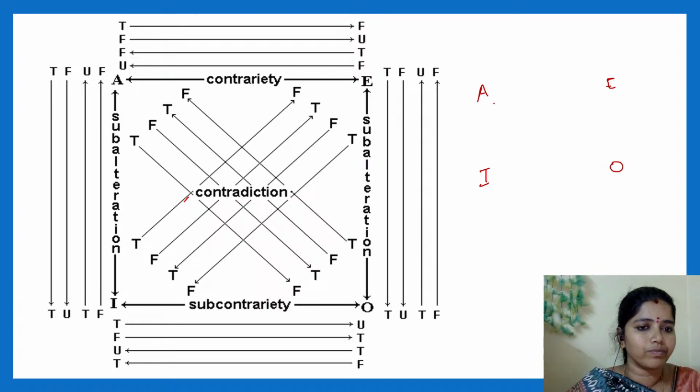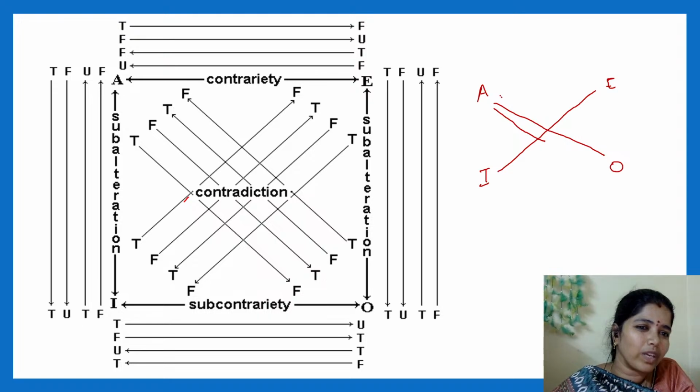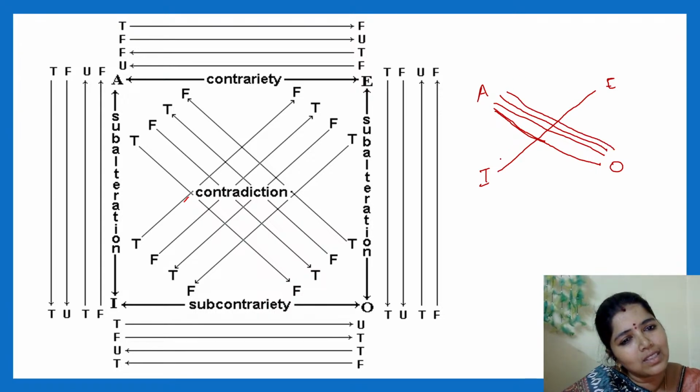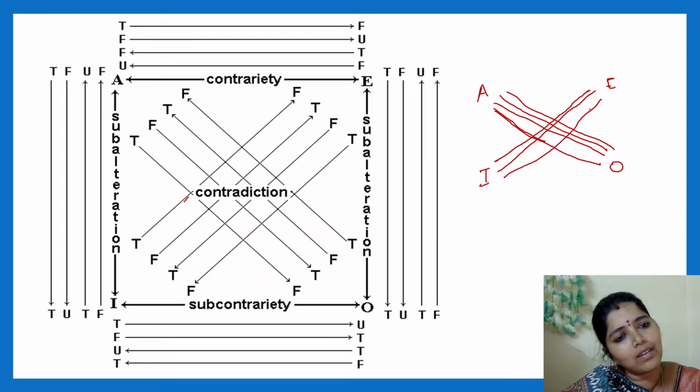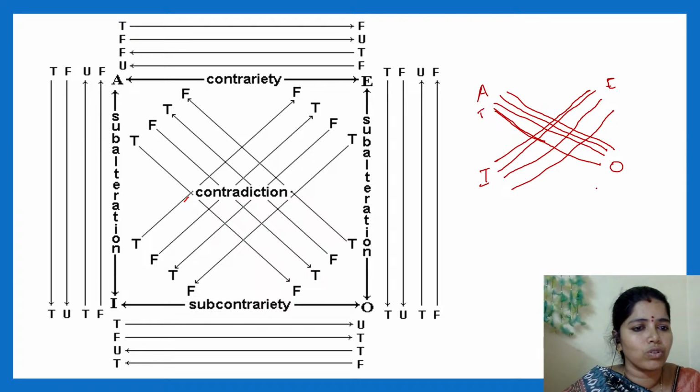So put a cross. Similarly put a double cross. I'm sorry, I'm weak in drawing lines. Don't mistake me. Similarly here. See, if it is true, this will be false.